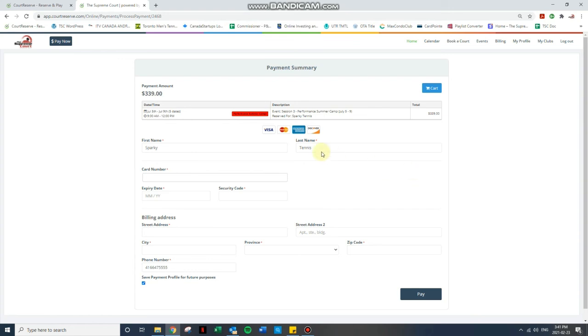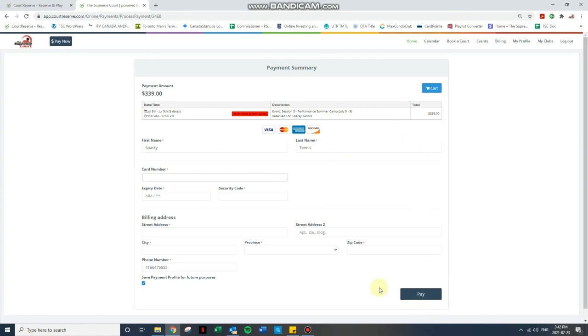The other option on this note is if we want to sign up for multiple sessions of camp at once, that's no problem at all. Again, there's a 15-minute timer, so once you've added, say, for example, once we've added a sign up for session 3, we can go back into the events calendar, add for session 4, session 5, or whatever you would like, and pay for them all at once. But that is pretty much it.